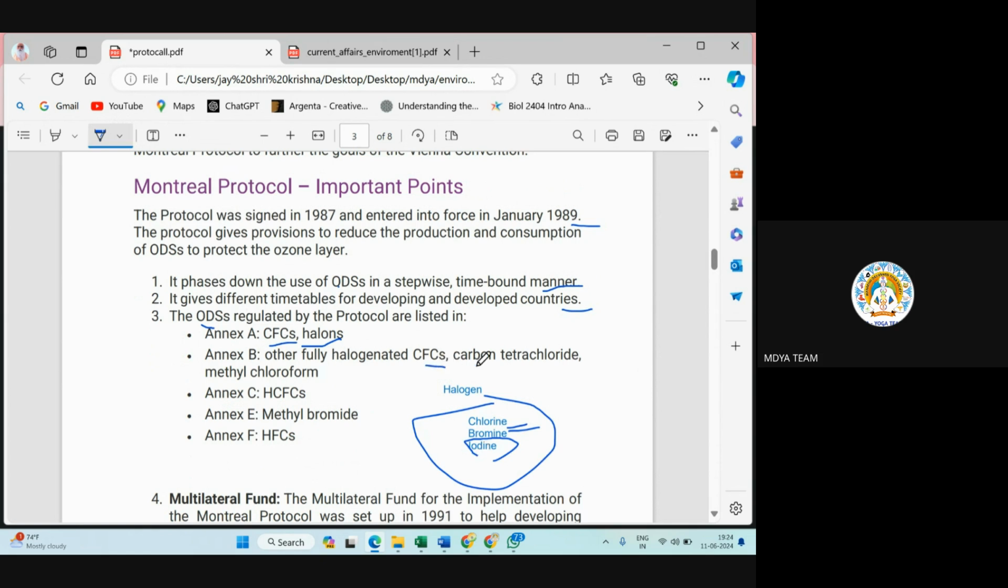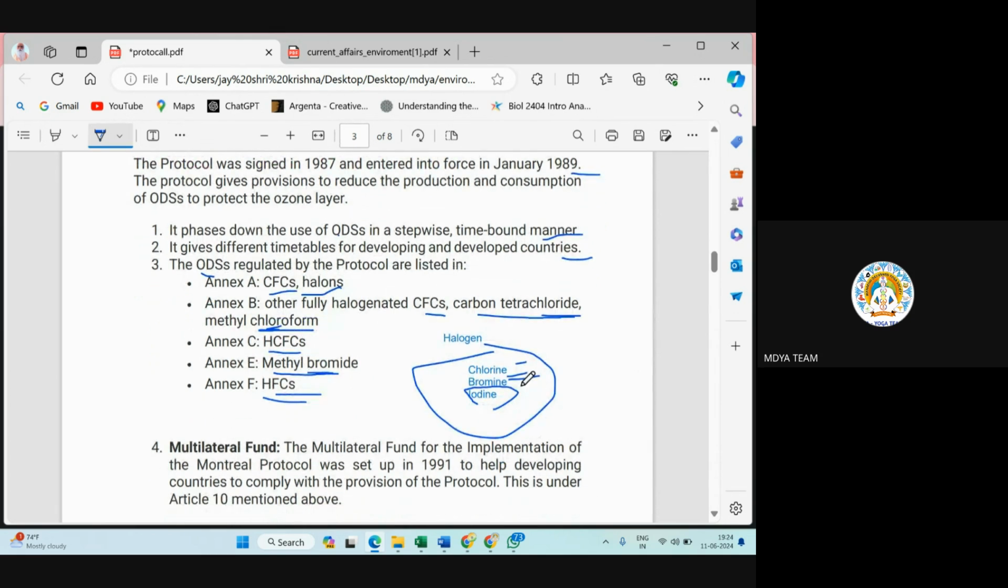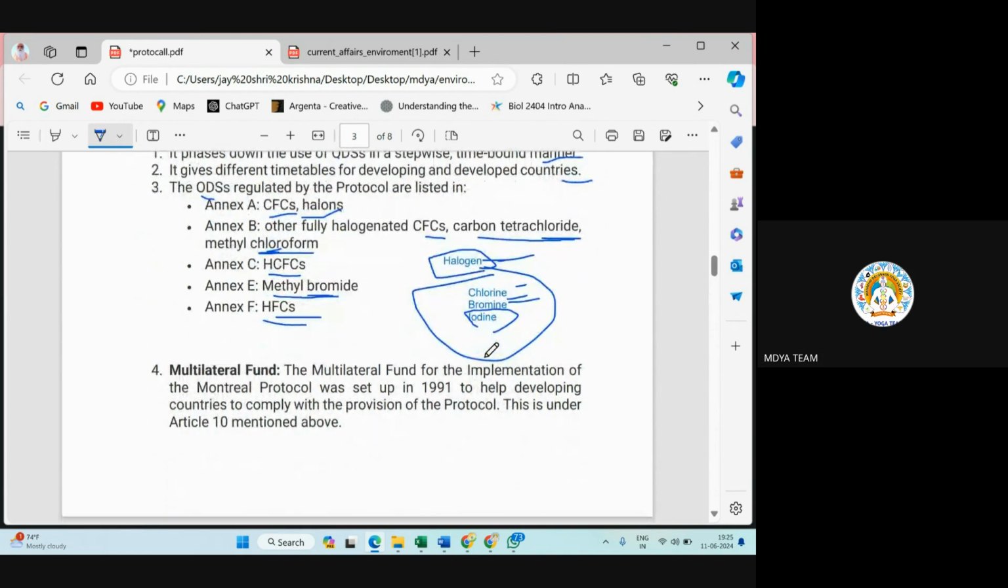See, CFC, carbon tetrachloride, chloride, again it came. Methyl chloroform, see, again chloro came. HCFC, hydrochlorofluorocarbon. Methyl bromide, again see, bromide came. HFC, hydrofluorocarbon. So just watch out for chlorine as well as bromine and you can find out the non-halogen. Okay, now what is this halogen? Halogen is a group of compounds in which these elements come: chlorine, bromine, and iodine. So just check out for halogens.